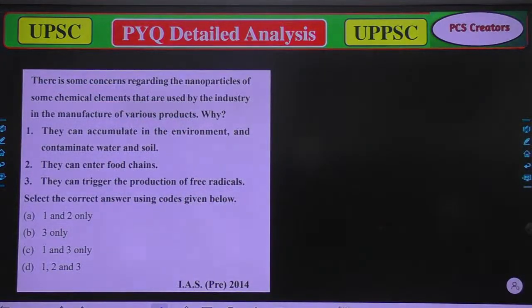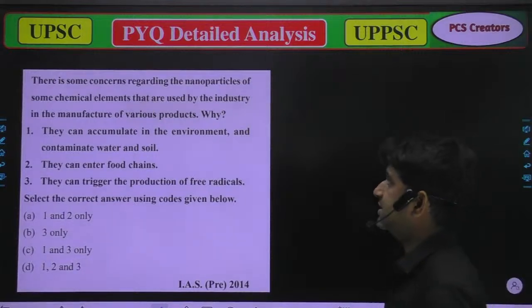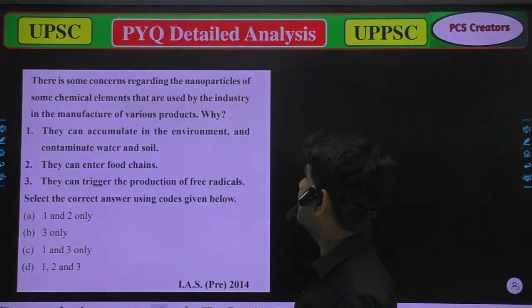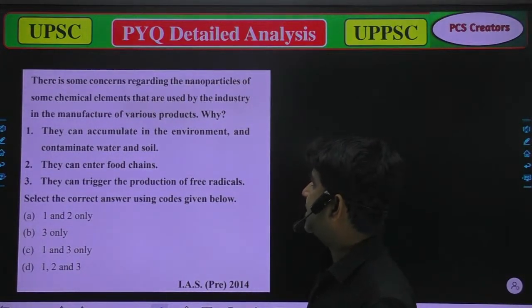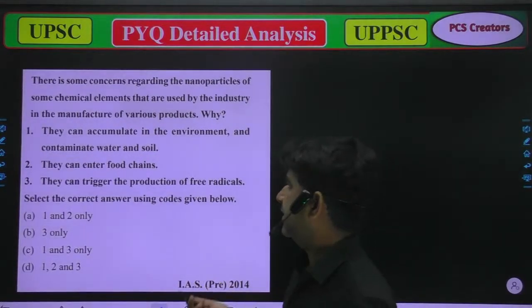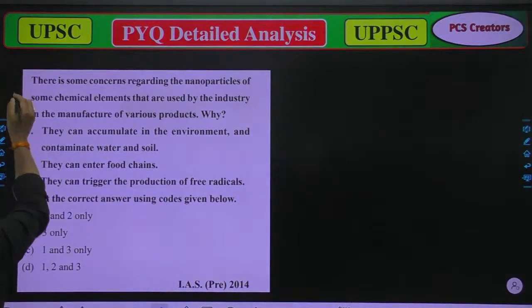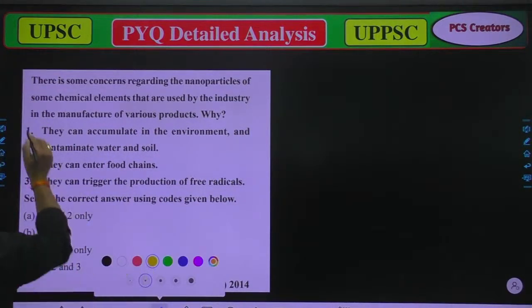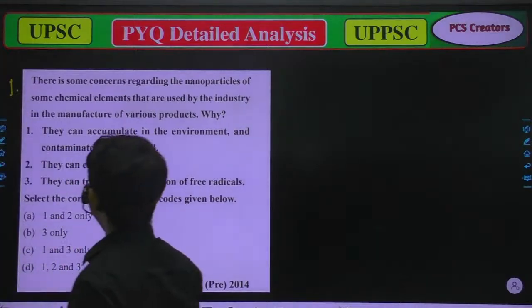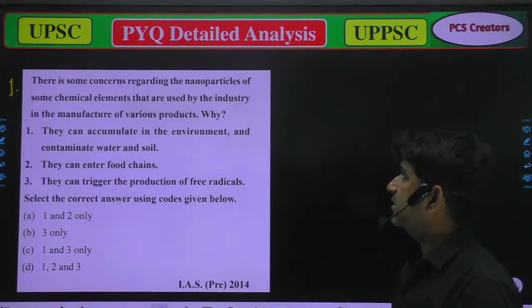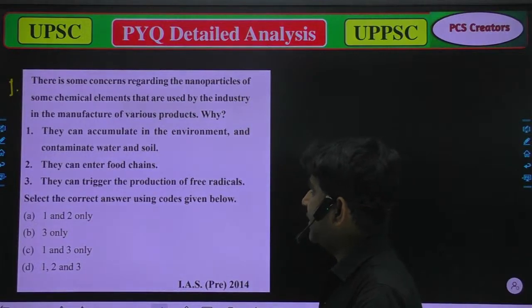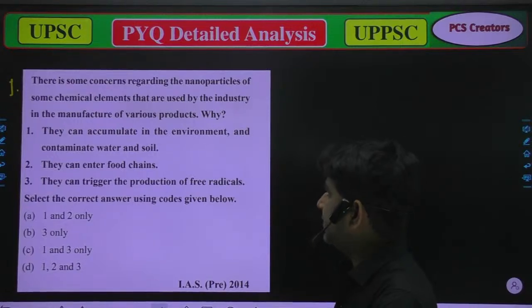Our first question is, there is some concern regarding the nanoparticles of some chemical elements that are used by the industry in the manufacture of various products. Why? It is our question number first. And our options are: A, they can accumulate in the environment and contaminate water and soil.